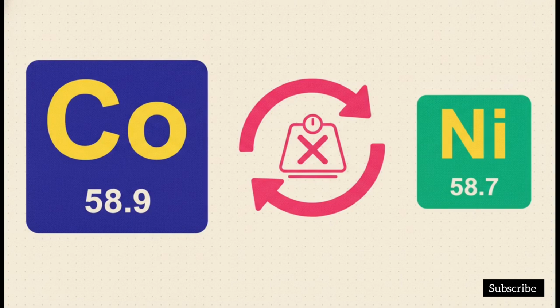And third, anomalous pairs of elements. Remember earlier when I said he'd break his own rules? Look at cobalt and nickel. He placed cobalt, which has a heavier mass of 58.9, before nickel, which is lighter at 58.7. He blatantly ignored his own increasing mass rule just so their chemical properties would properly align in the correct vertical groups. He knew the chemical properties mattered more, even if his atomic mass math didn't quite add up. We see the exact same anomaly with tellurium and iodine.